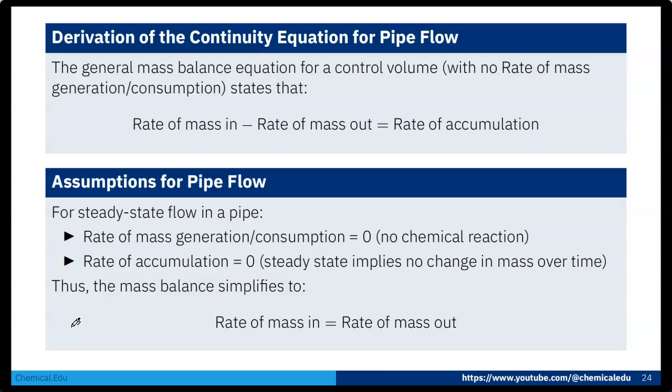Now coming to the assumptions for pipe flow. For steady state flow in a pipe, the rate of mass generation and consumption is 0 because there is no chemical reaction happening inside the pipe. Then the rate of accumulation is 0 because steady state implies no change in mass over time. So the mass balance simplifies to rate of mass in minus rate of mass out, meaning mass flow in is equal to mass flow out.